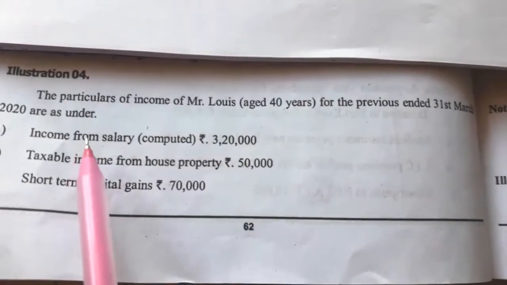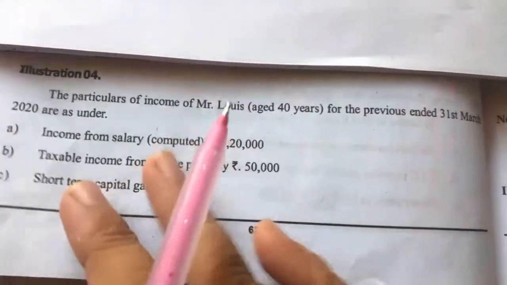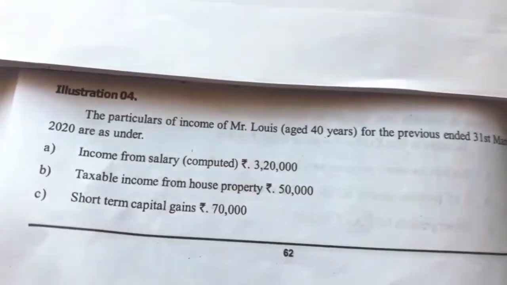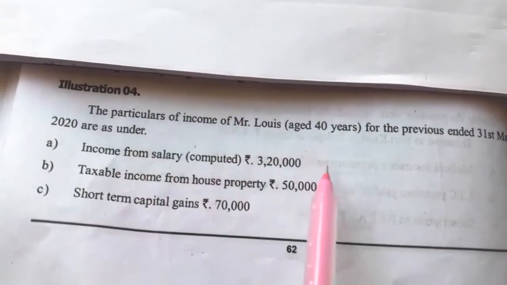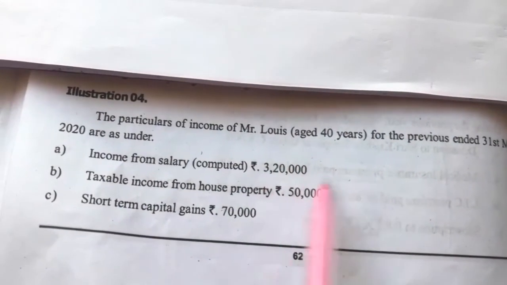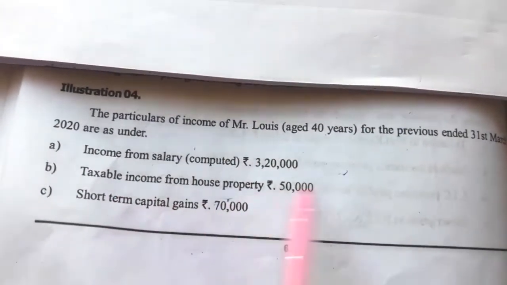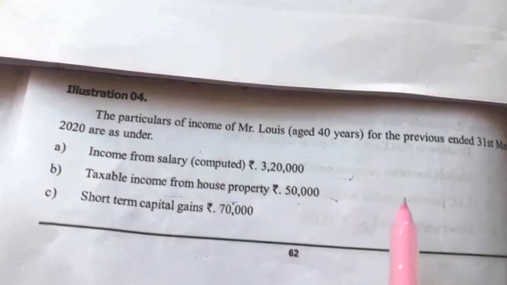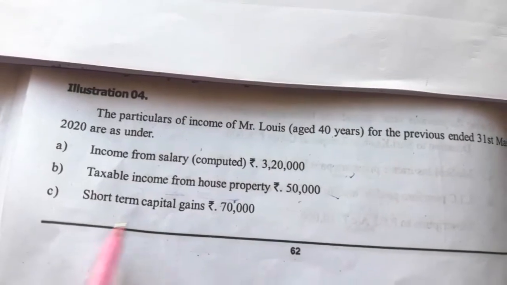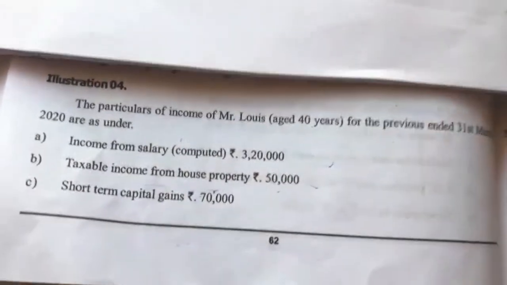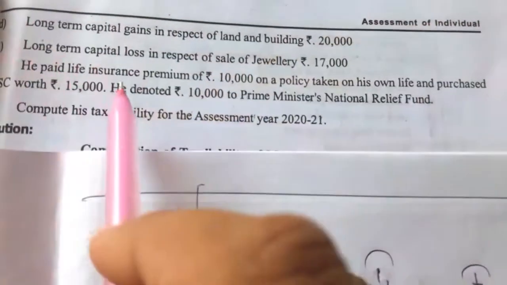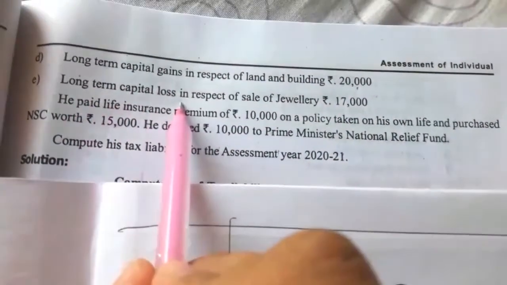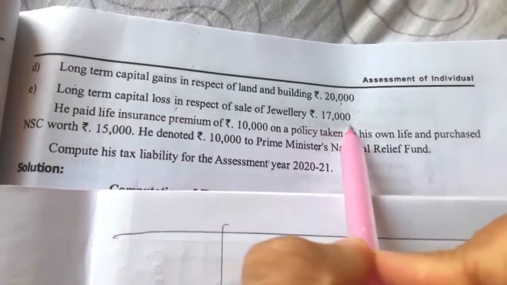See the question. Here particulars of income are given. So with the help of this info we have to compute the tax liability. Income from salary computed is given directly, so we take it under the head income from salary. Taxable income from house property is the final income given, so we directly take it under the head house property. Short term capital gain 70,000 is given. Then long term capital gain 20,000 is given. Long term capital loss on jewellery 17,000 is given.